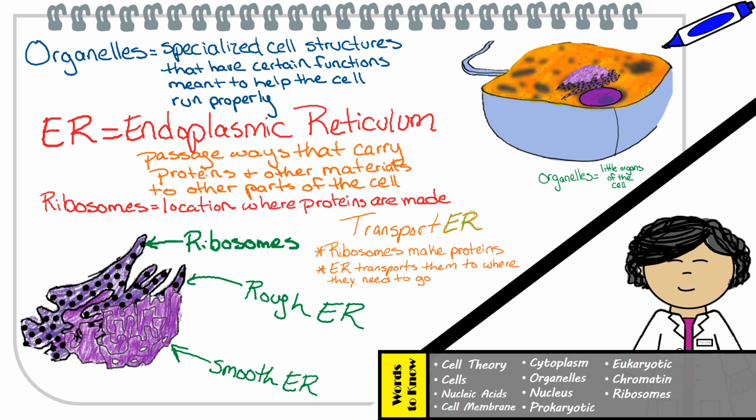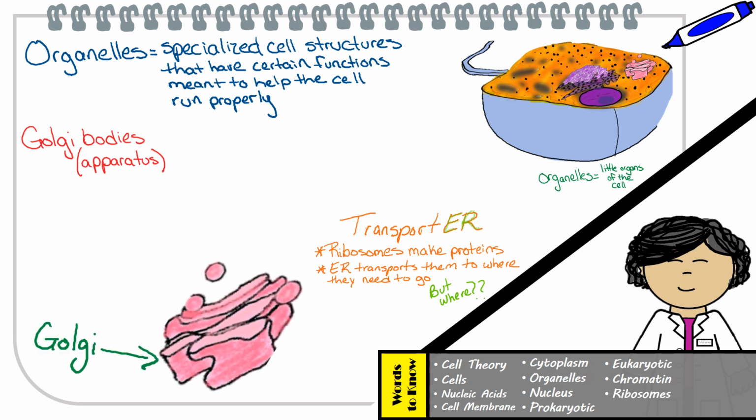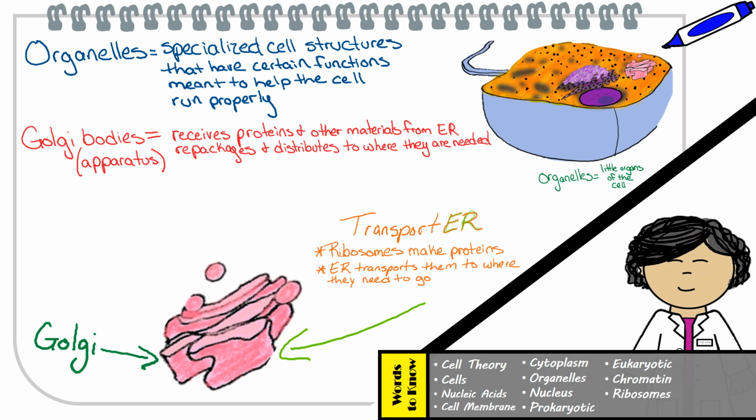But just keep in mind that some ribosomes are also found in the cytoplasm, which tend to make proteins as well, but meant for close destinations. Great question, Alex. Golgi bodies, also known as the Golgi apparatus, is the organelle that receives proteins and other materials coming from the ER. Once it receives them, it then packages them nicely and distributes them to where they're needed.